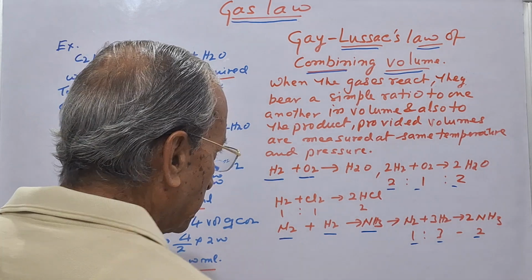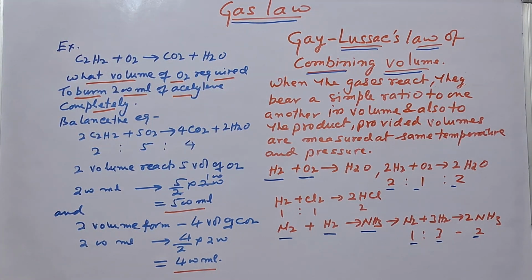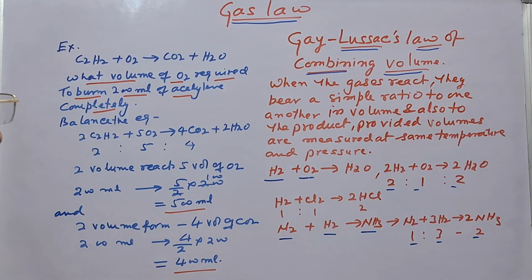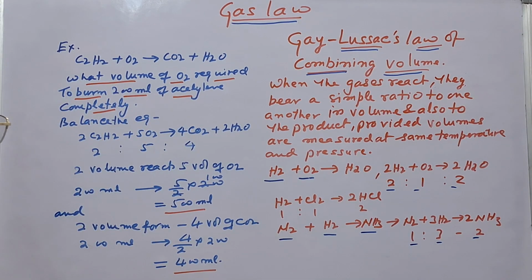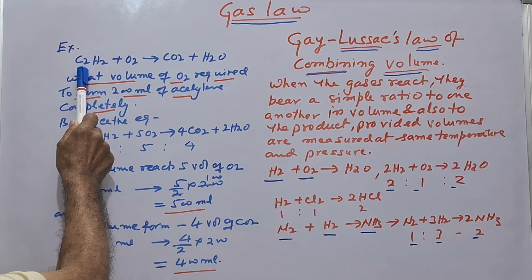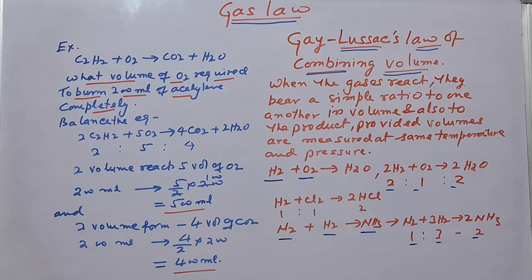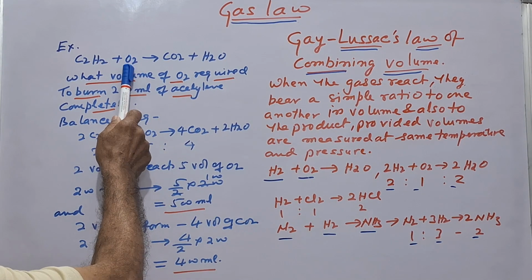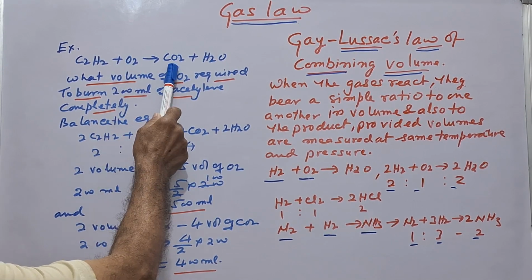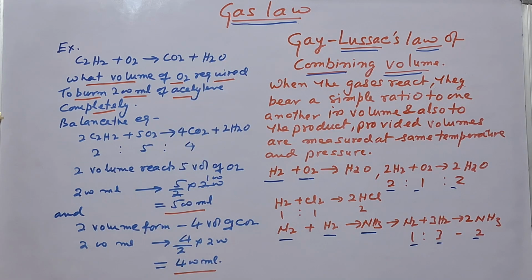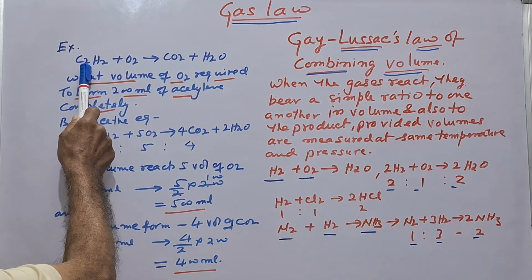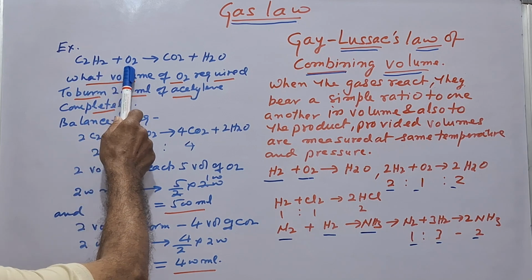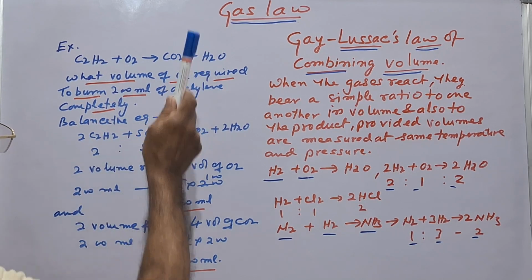Now on this basis he explained many questions. Here we explain by taking one example. C2H2 acetylene burns with oxygen to form carbon dioxide and water.